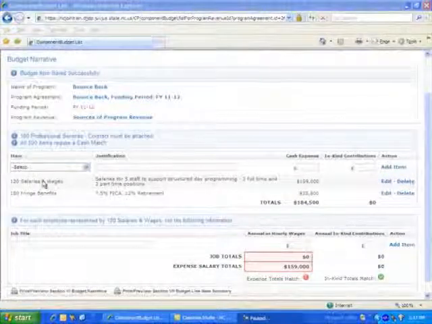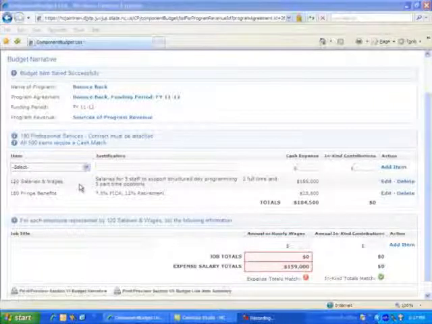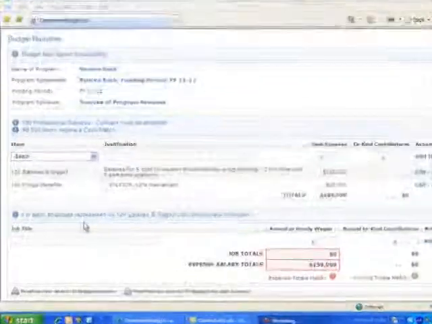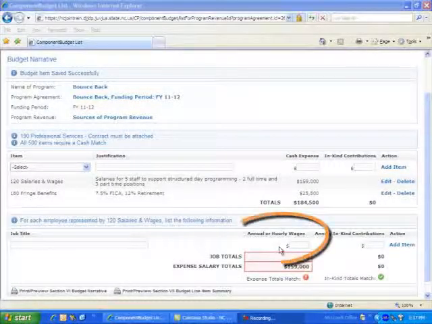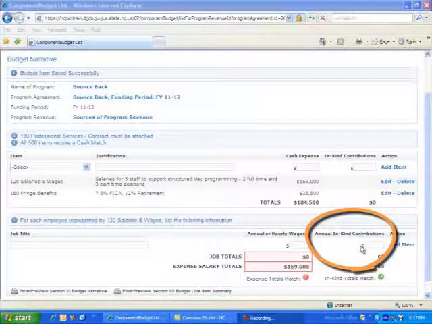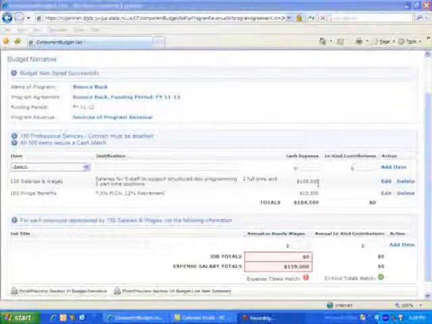Let's take a look at the 120 salaries and wages item. If this item is added to your budget, an additional section will appear on the screen that requires the user to enter at least one job title and either an annual or hourly wage or an in-kind value of staff time that is supporting the program. For purposes of this training, I have already pre-filled the justification for my salaries and wages, and I have entered a cash expense.